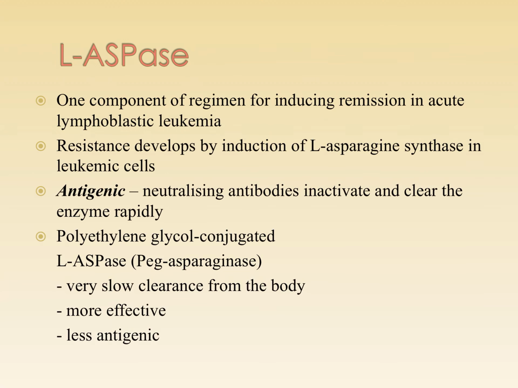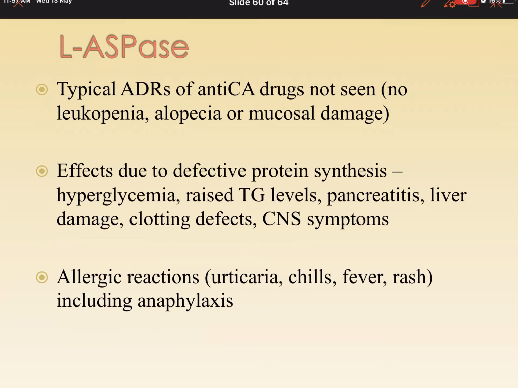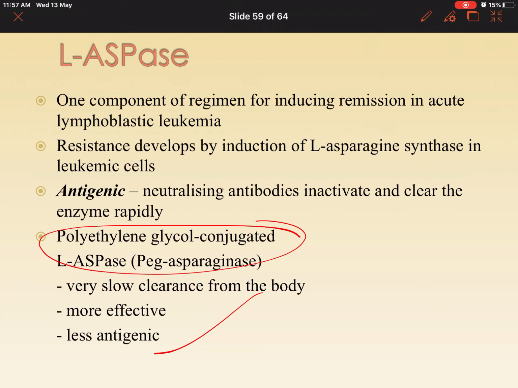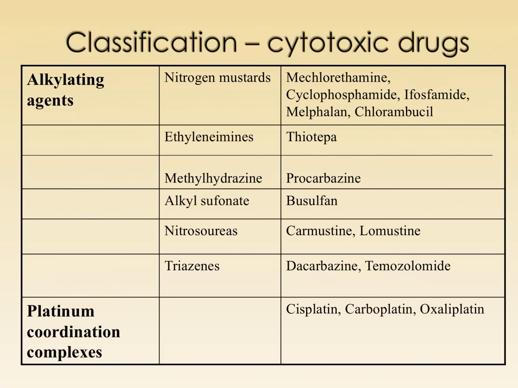So we can give L-asparaginase, but the problem is this is a protein. So hence what we do is we pegylate it. We add a compound called polyethylene glycol. It is conjugated with it and given. So where do we use it? We use it in acute lymphoblastic leukemias.